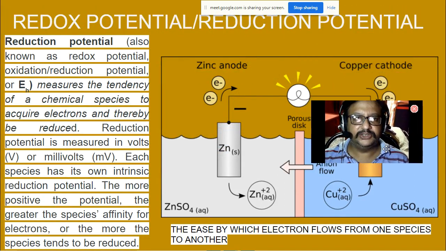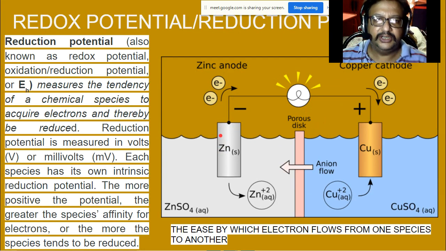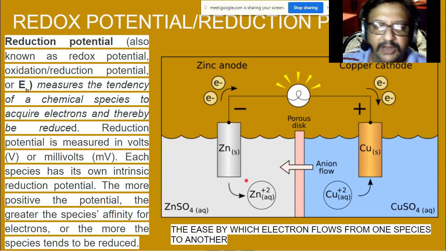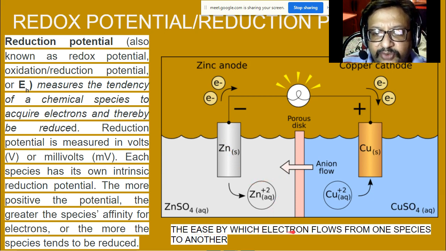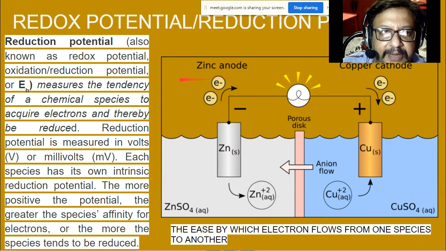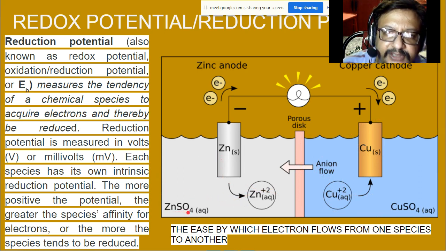Now what is redox potential or reduction potential? It is measured by the ease with which electrons flow from one species to another. Consider this coupling, where you have copper in an aqueous copper sulfate solution, there is a porous disc, and you have zinc in a zinc sulfate solution.